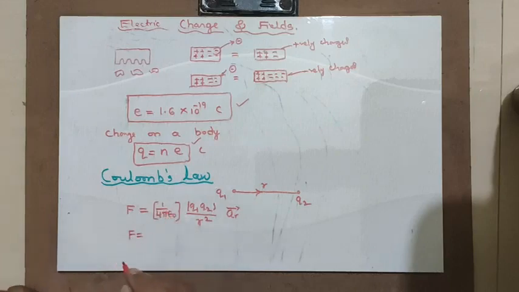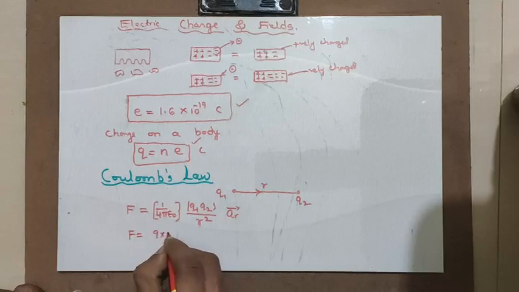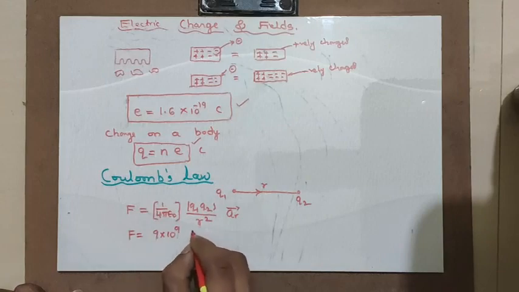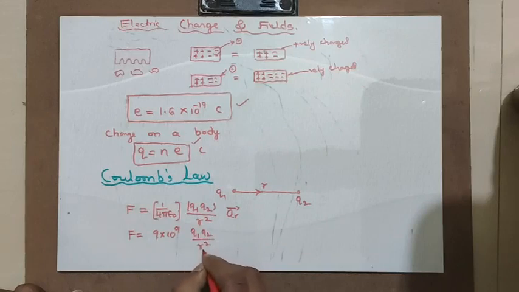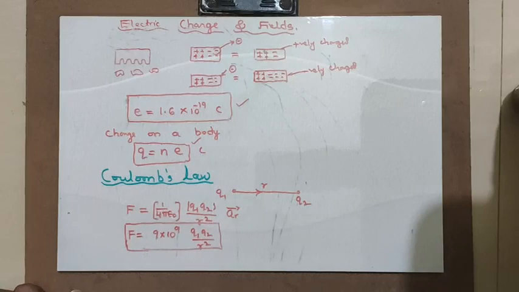This 1 over 4 pi epsilon naught is there, no? When you apply the epsilon value and shorten this, it becomes 9 into 10 raised to 9. Hence you better remember Coulomb's law: F is equal to 9 into 10 raised to 9 Q1 Q2 divided by R square, or D square. This is a shortened version of Coulomb's law which you can remember and apply for solving numerical examples.